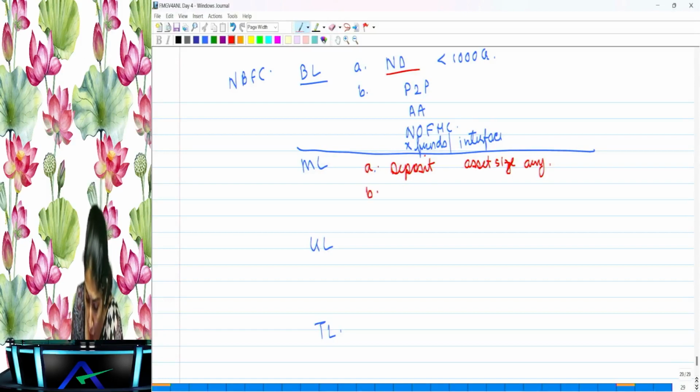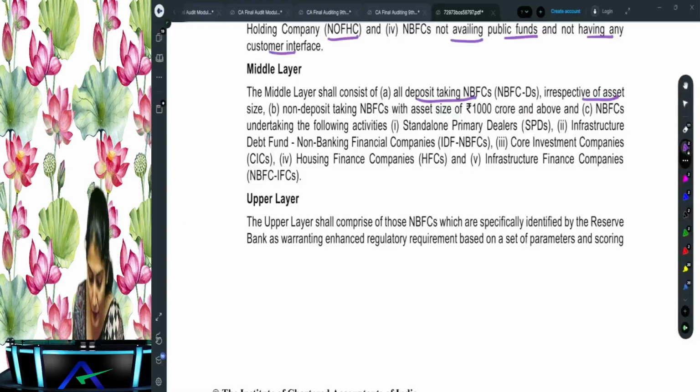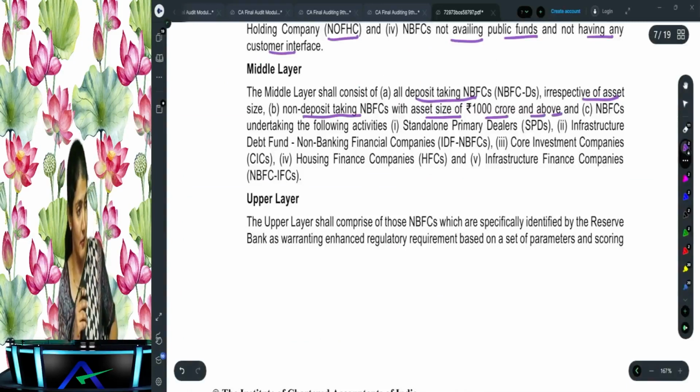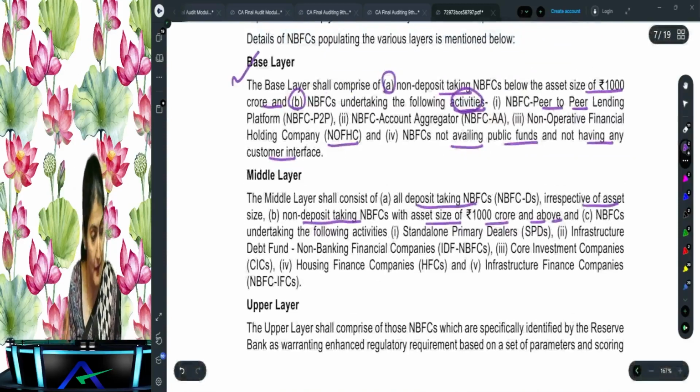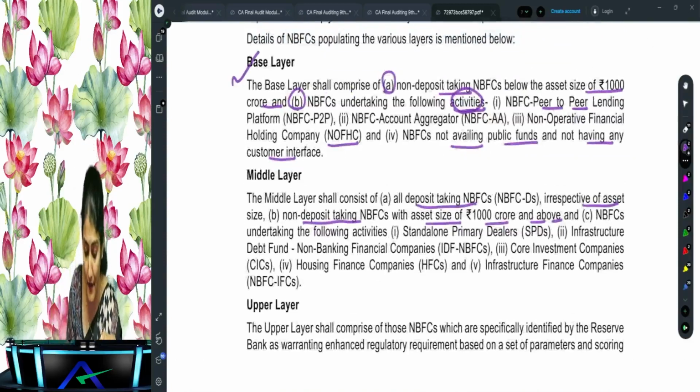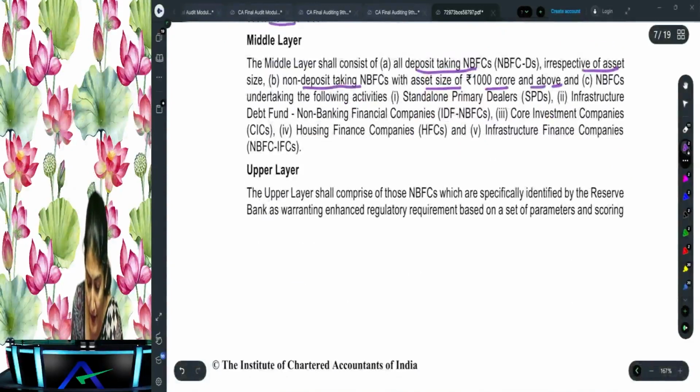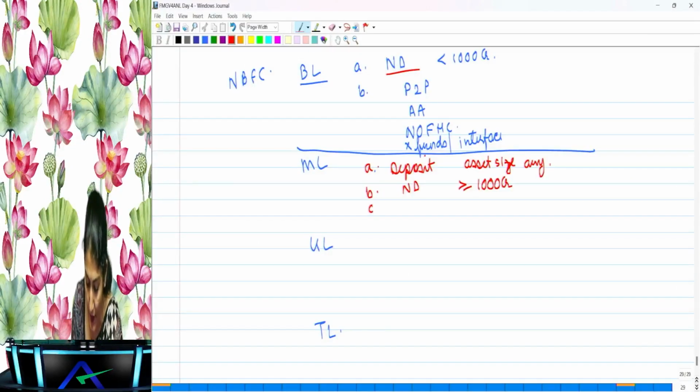Then B is the non-deposit taking NBFC, but now having an asset size of more than or equal to 1,000 crore, because less than 1,000 crore was covered under the base layer. So 1,000 crore and above is covered under the middle layer. And if it is undertaking the following activities, what are the activities that they are talking about over there?